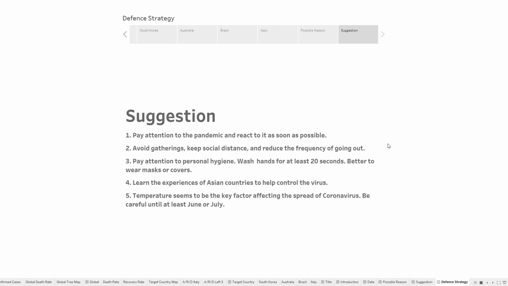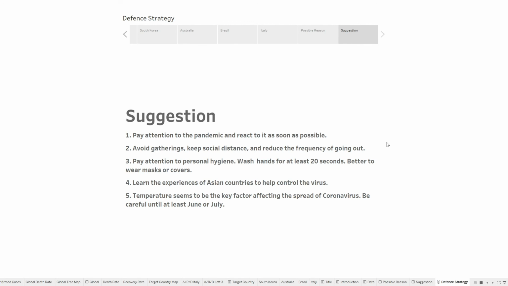We think the government should pay more attention to the pandemic and react to it as soon as possible. The residents should avoid gathering, keep social distance, and reduce the frequency of going out. And also, they need to pay more attention to personal hygiene, washing hands for at least 20 seconds, and it is better to wear masks. The seriously affected countries had better learn from the experience of Asian countries to help control the virus, like doing strict disinfection and setting stay-at-home orders.